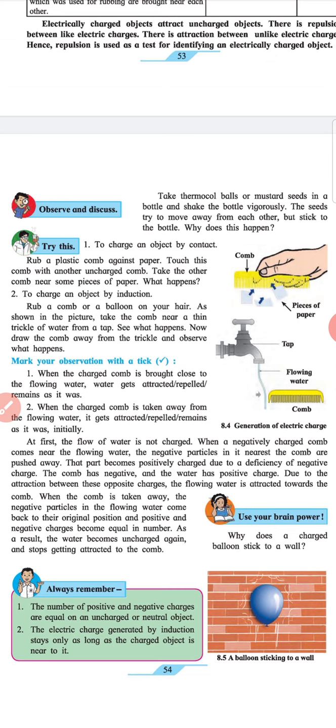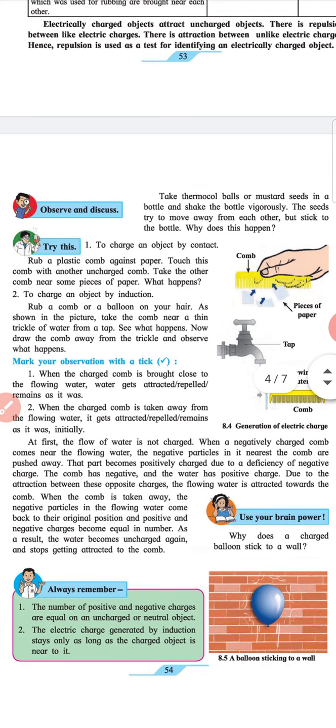Heading: Observe and discuss. Take thermocol balls or mustard seeds in a bottle and shake the bottle vigorously. The seeds try to move away from each other but stick to the bottle. Why does this happen?